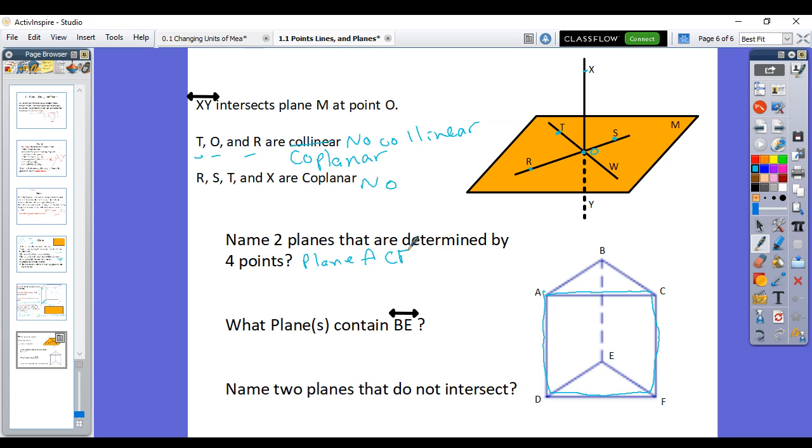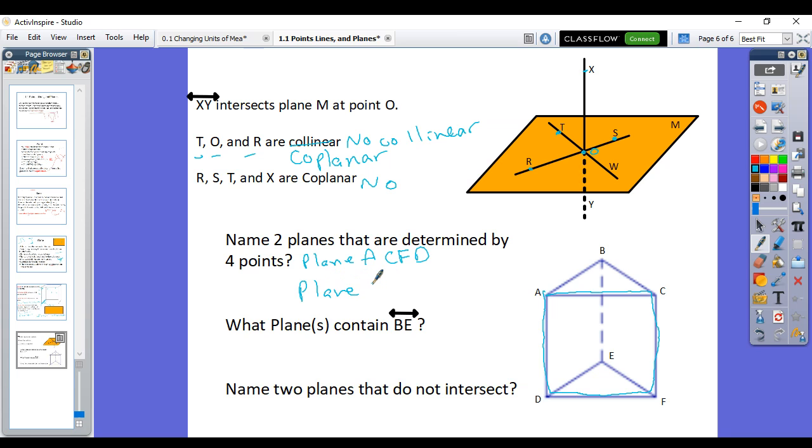A, C, F, D. It's very important when you're naming these planes, you go in a circular pattern. You could have gone backwards too. You could do plane A, D, F, C. But you cannot go plane A, C, D, F. You're cutting across the plane. That's not a proper way to do this. So that's one plane. Let's do another plane.